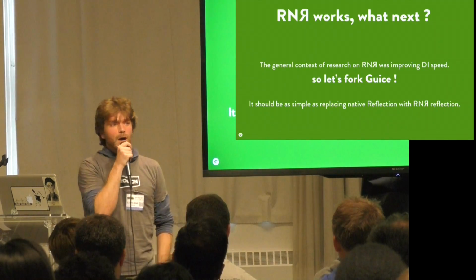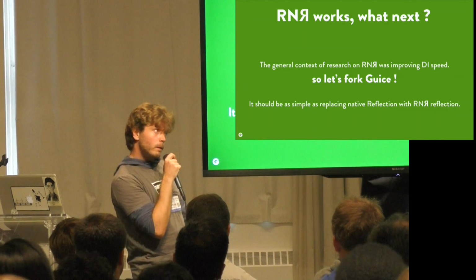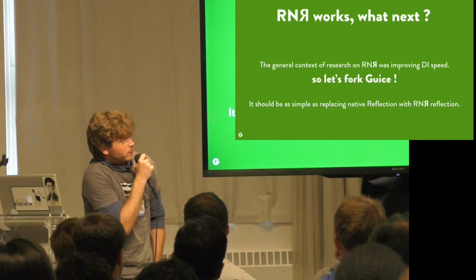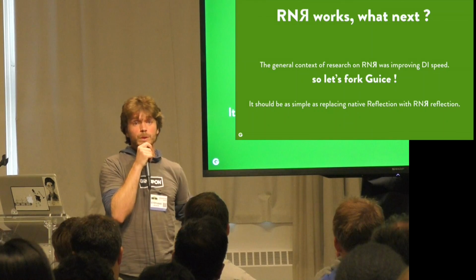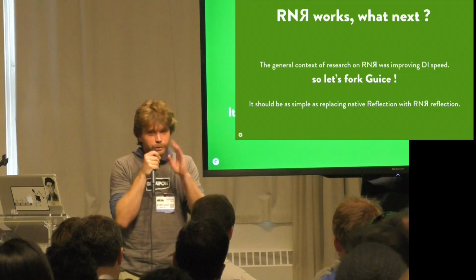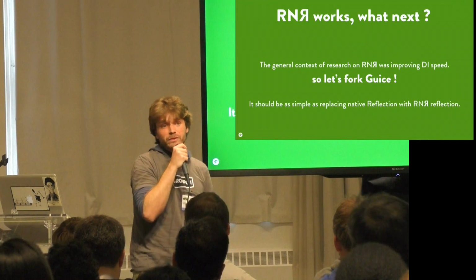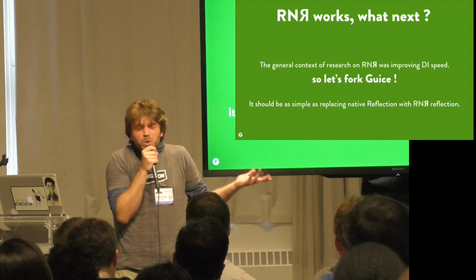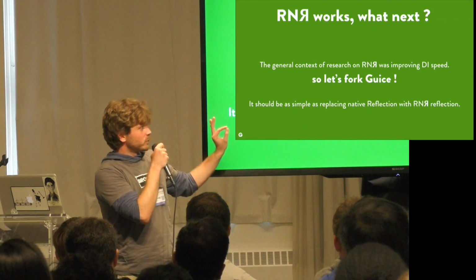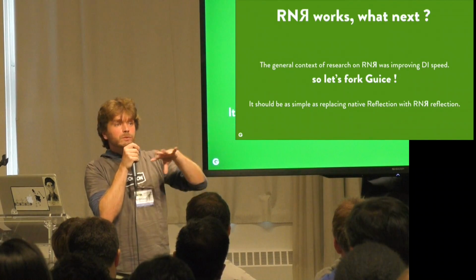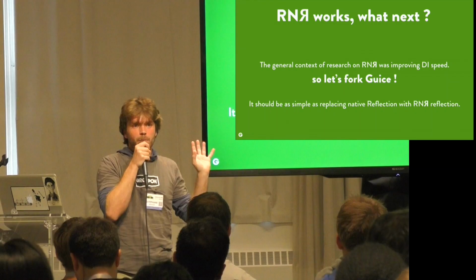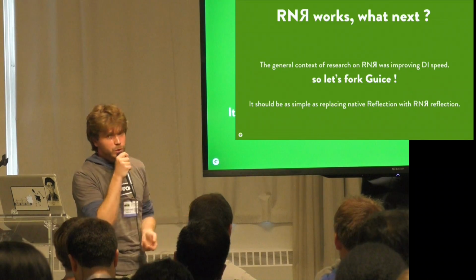So now we have R&R working. It's been quite a lot of work, but it works. So what's next? Our main focus during this research has been to improve the performance of dependency injection. So our basic idea, still a bit stubborn, is to try to fork Juice and see how it goes. The way we designed it, we would have hoped that it would be very simple: just replace every true native reflection call by our R&R reflection calls. And that's it, we just change the imports. We had this idea in mind. It should not be very difficult to fork a library like Juice.